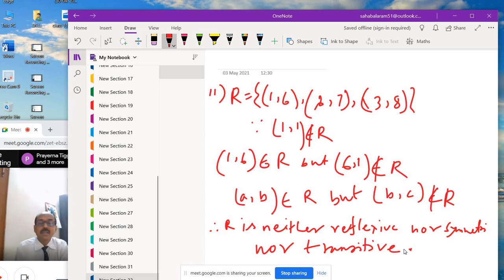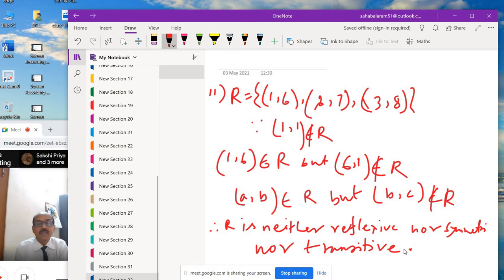In the case of symmetric, you see A comma B belongs to R; take the first element, then reverse the order: does B comma A belong to R or not? If yes, then it is symmetric, otherwise not.